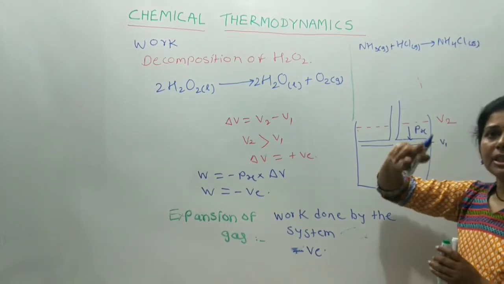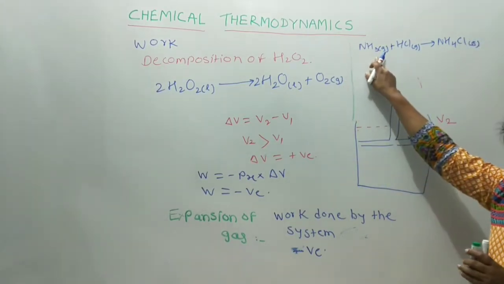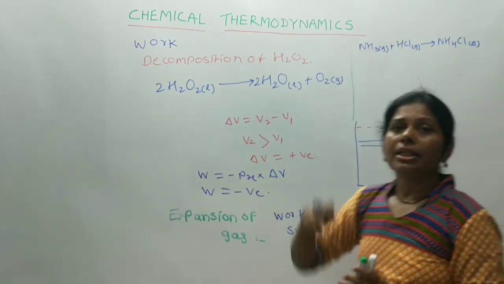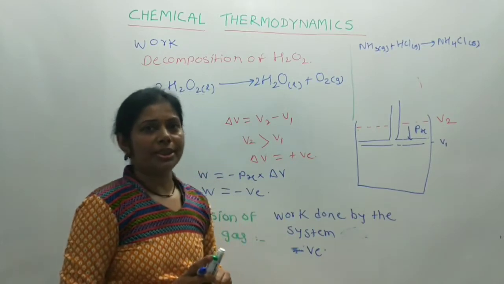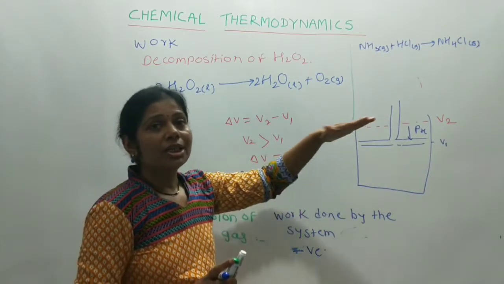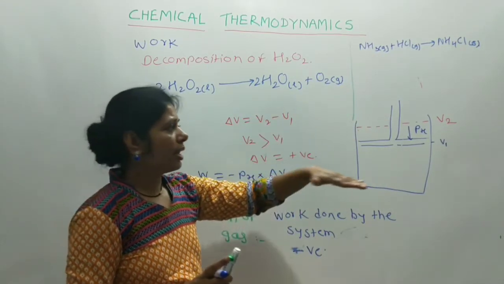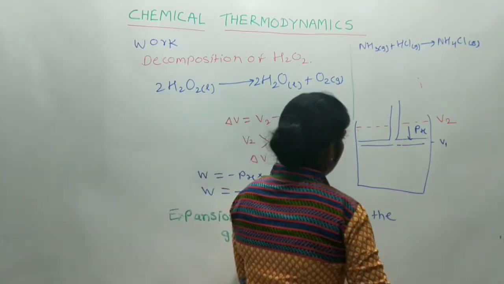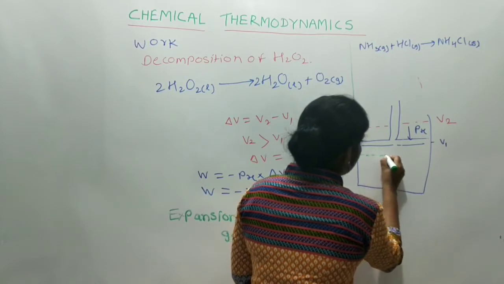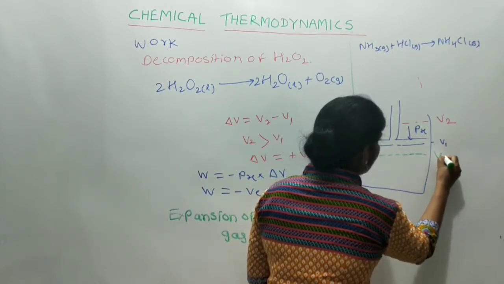Here, in the second case, the reactants are in the gaseous state and the product is in the solid state. Therefore the volume decreases. Suppose in the second case, the final volume is V2.